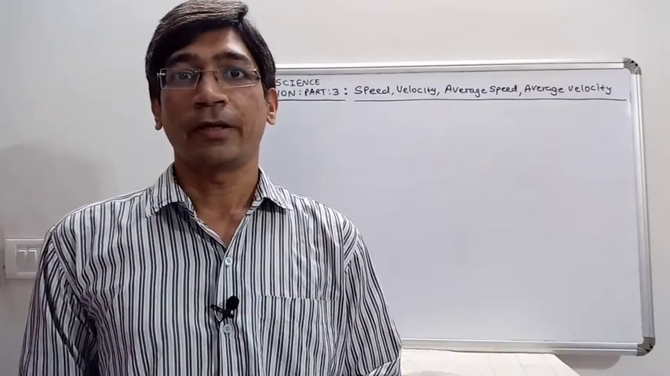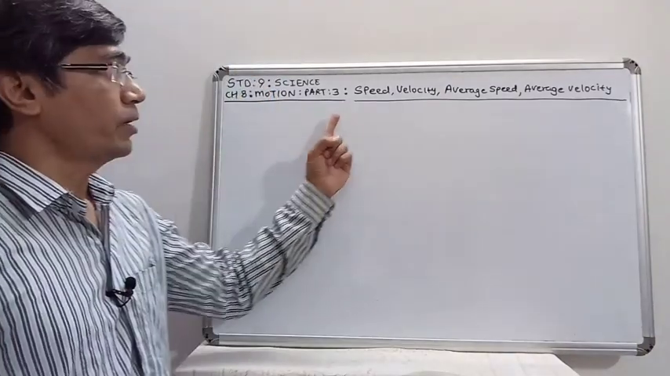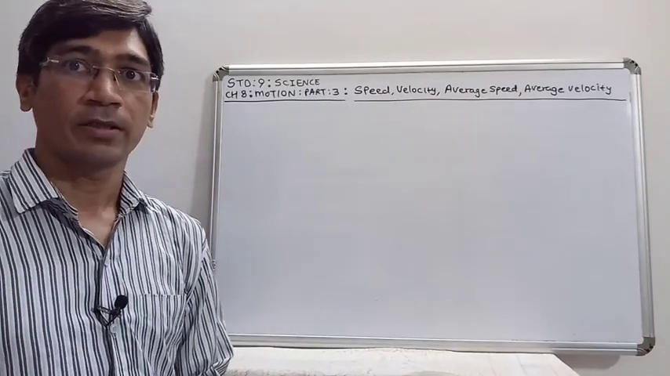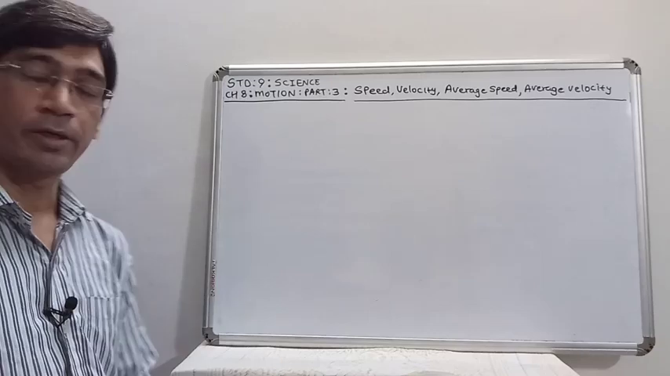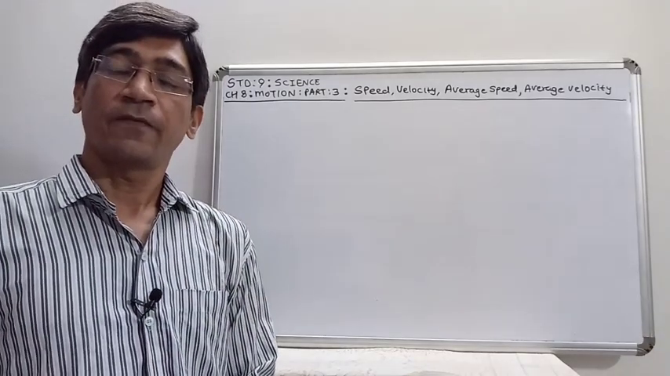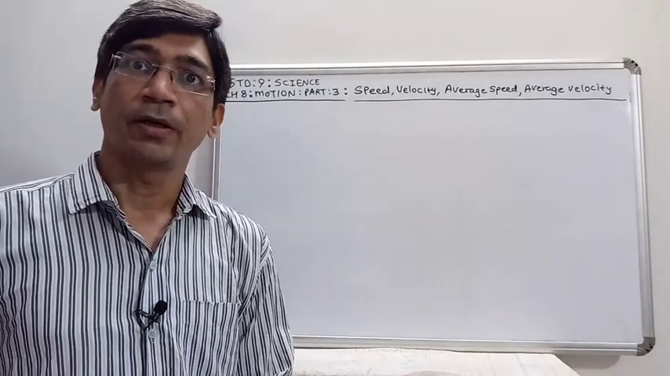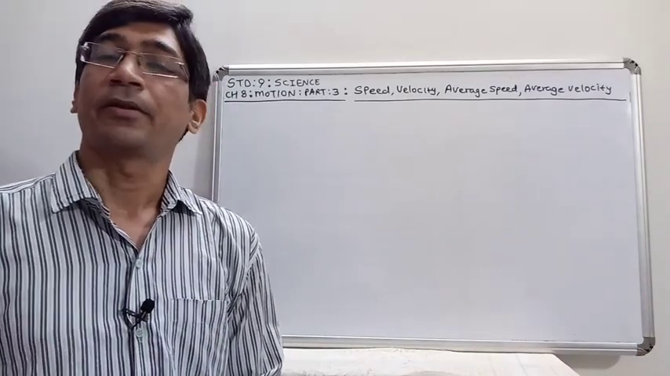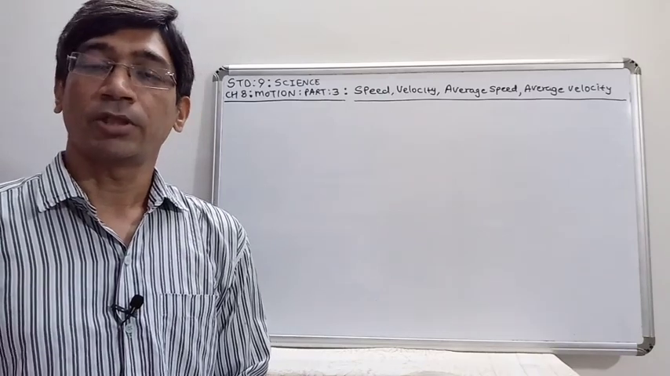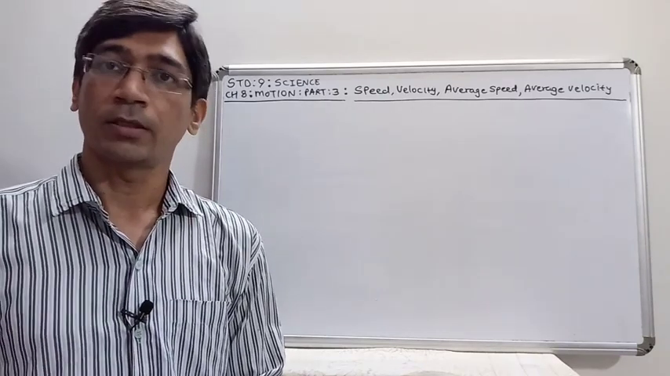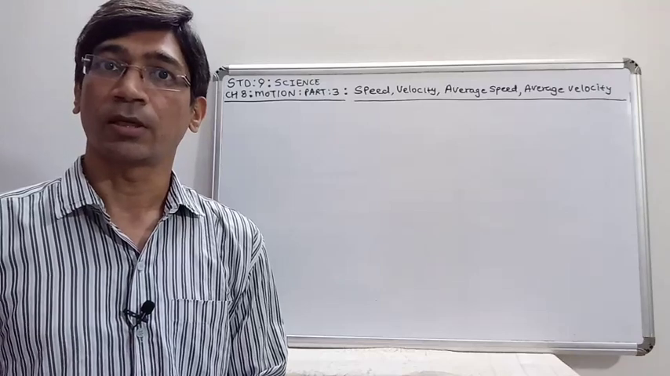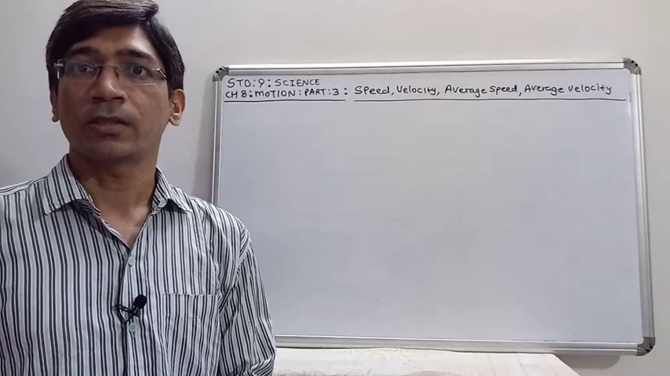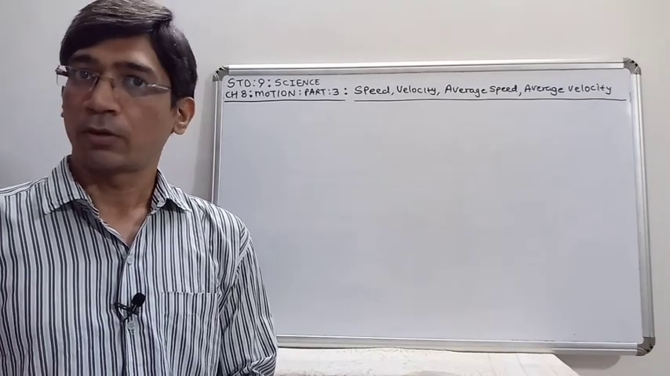Now today we are taking the new topic: speed, velocity, and average velocity, in the Standard 9 science chapter 8, Motion. Last time we took path length and displacement, in which path length is the total distance covered by the object and displacement is the change of position of the object, that is, the final position minus the initial position. Today we are taking the new quantities, that is, speed and velocity.